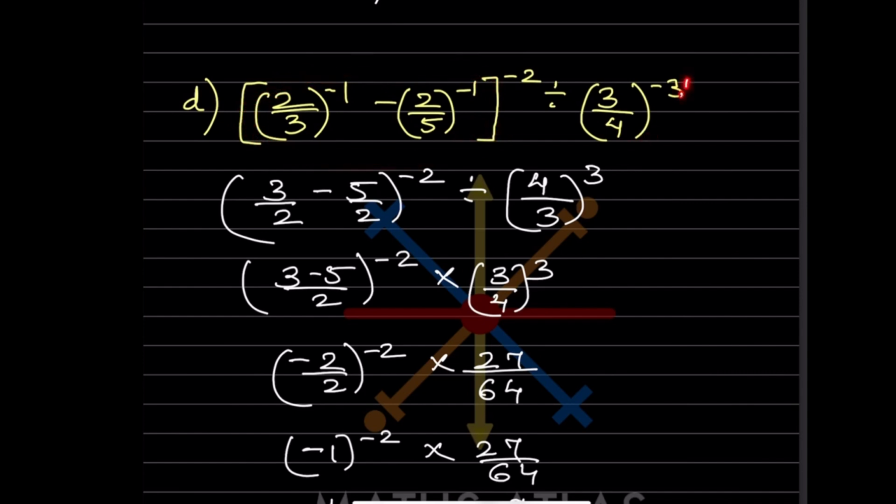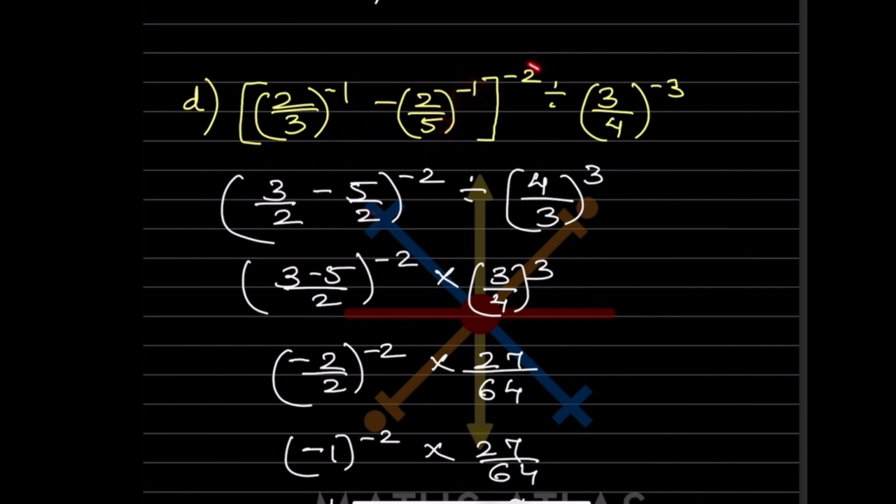Because this is negative, we can also solve this simultaneously and then solve the division part. So now what we can do here, we can write 3 by 2. Because it is a negative one, we are going to flip over. This will be negative as it is. Again, this is a negative exponent, so this will get flipped over. That is going to be 5 by 2.